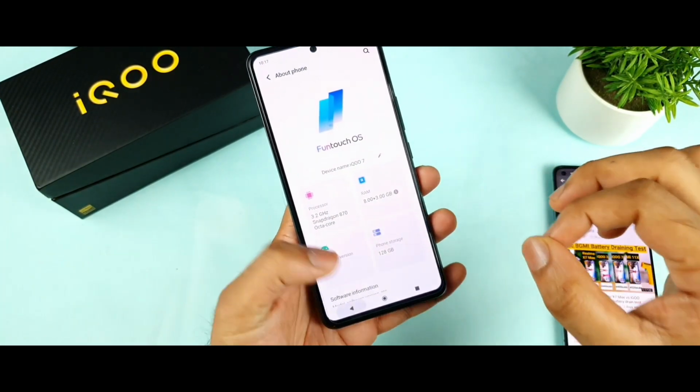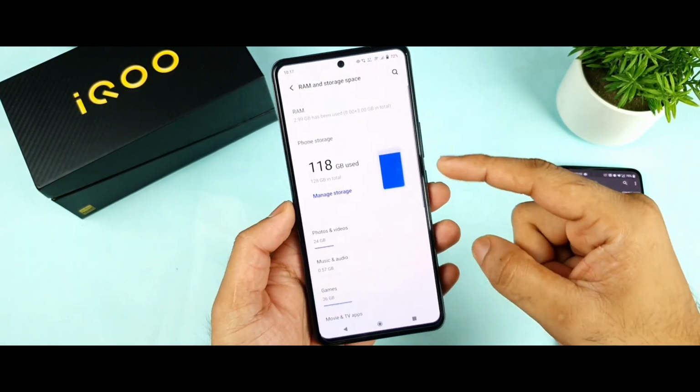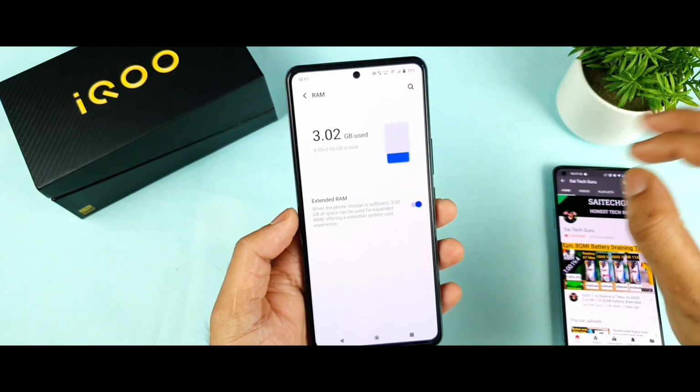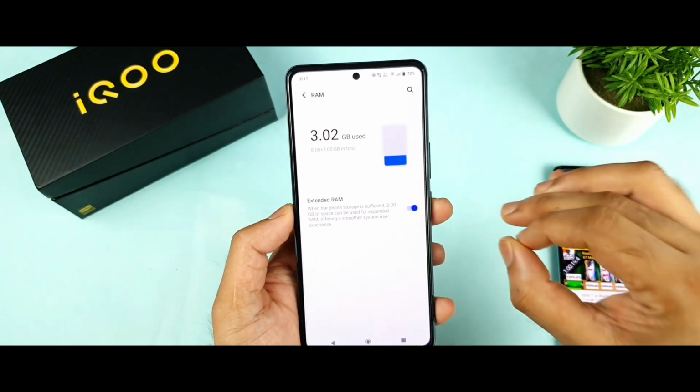The main reason I'm really interested to see this is because the phone has external RAM capabilities, and even right now my storage is not 100% filled. Previously I filled the storage to 100% and did the 30 applications multitasking test, and the phone performed really great. But this time, let's see friends.